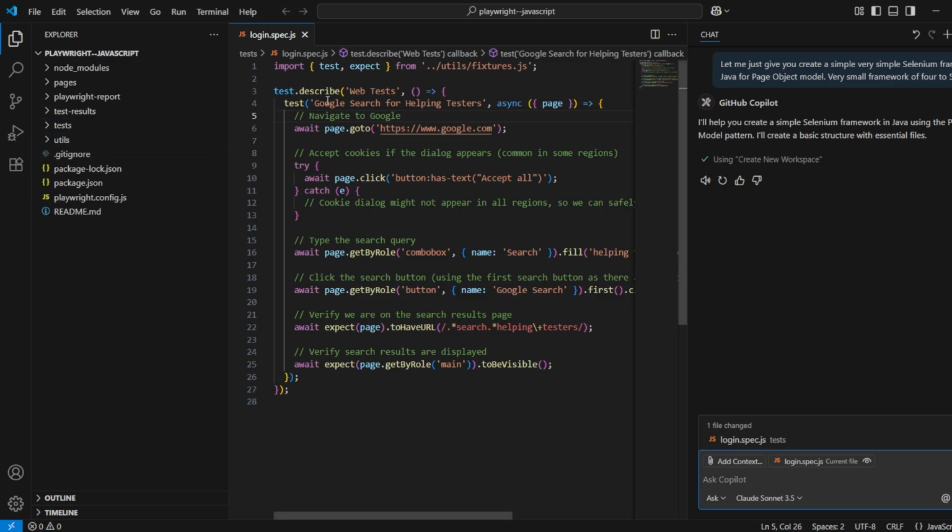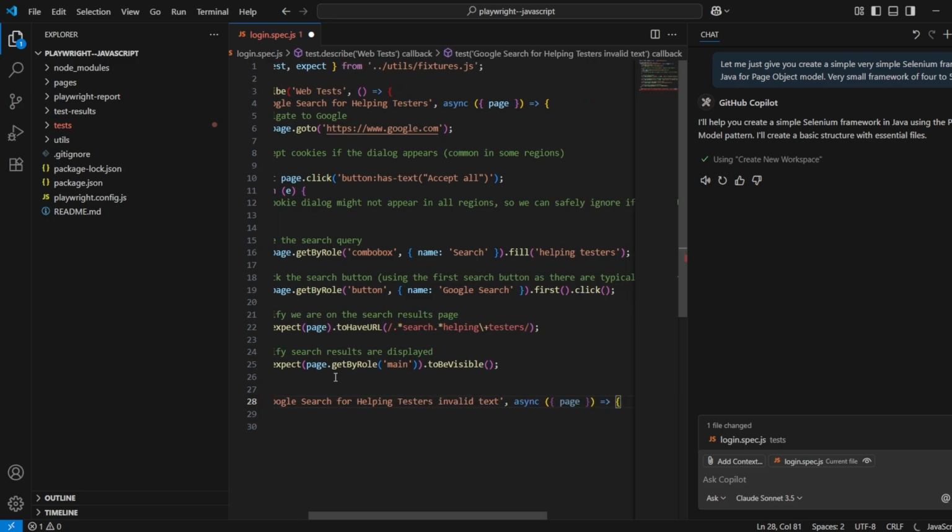Let's say I need to write a test case for Google search for helping testers. Let me write another test case. I will just copy and put it here. And let me write invalid text.